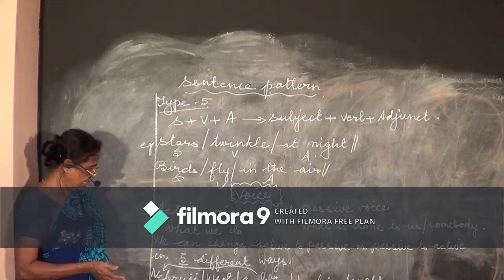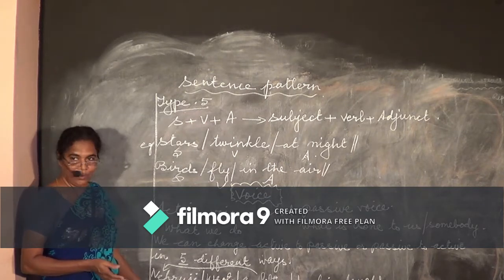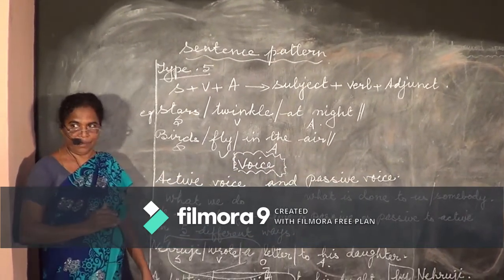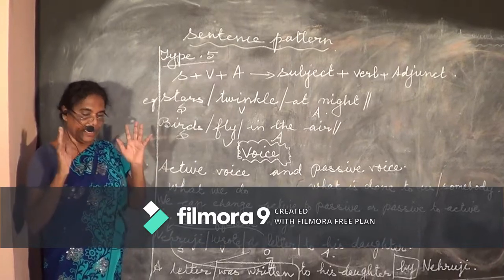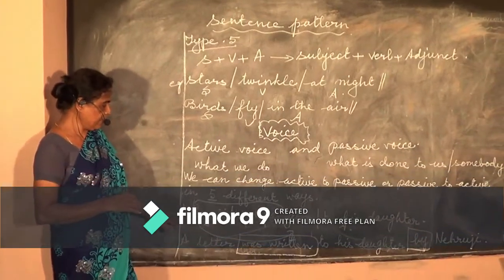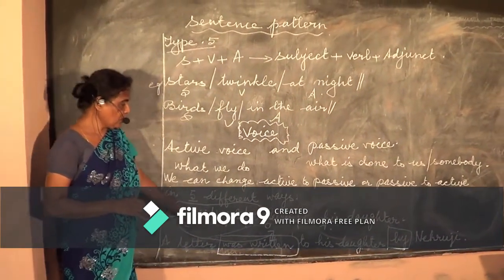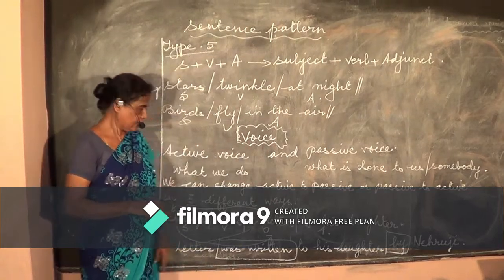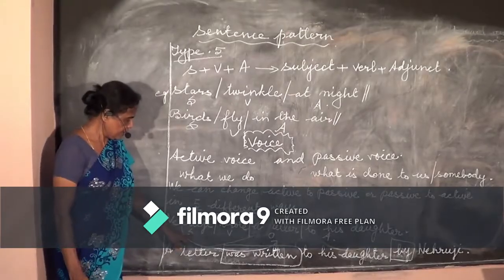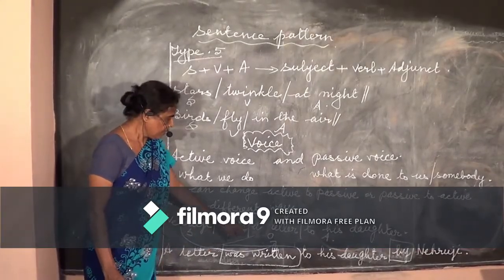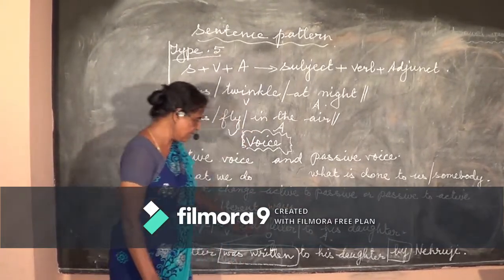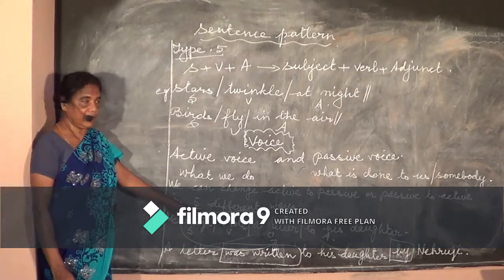I have got here an example. We all of us are quite familiar with Nehruji. He was in jail for some time. So from the jail, he wrote many letters to his daughter, Mrs. Indira Gandhi. Let's see the example sentence here. Nehruji wrote a letter to his daughter. And as we separate, putting the slashes, Nehruji, subject, wrote, verb, a letter, the object, to his daughter is the adjunct.